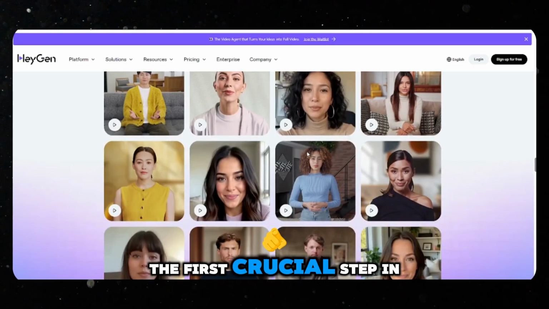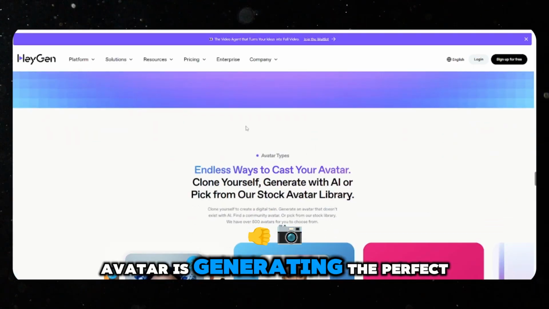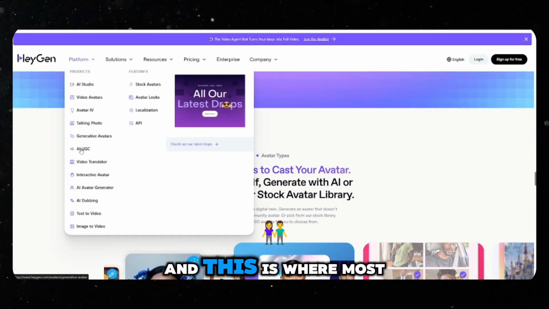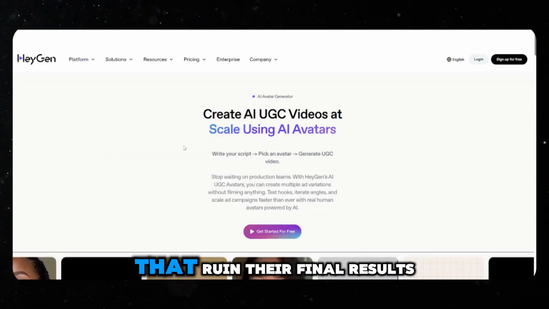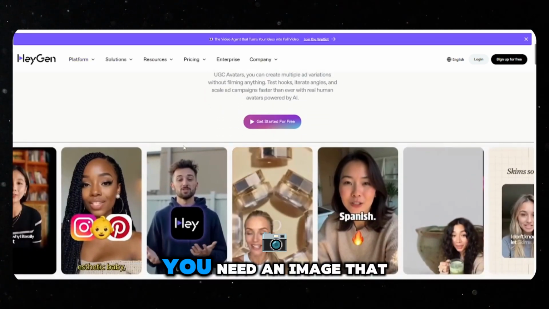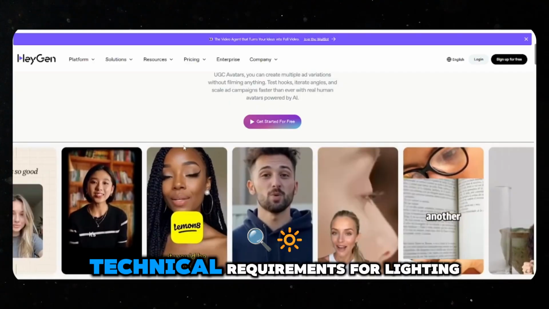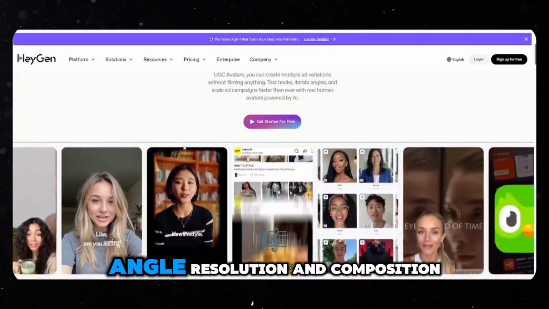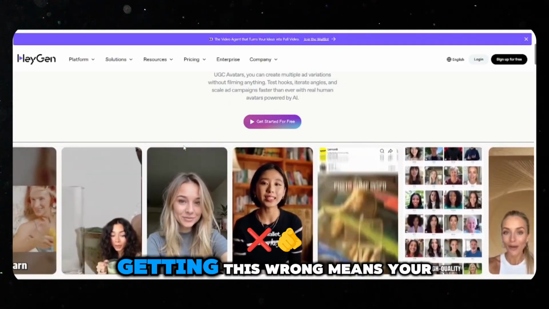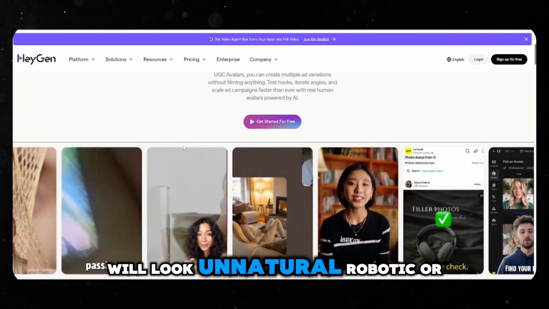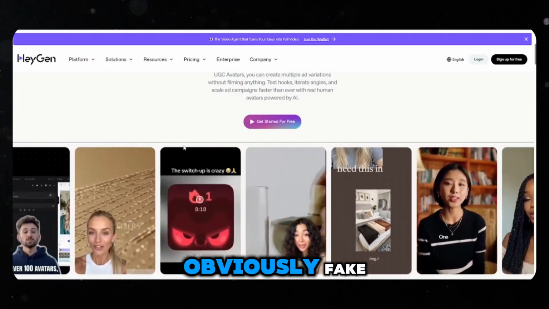The first crucial step in creating your AI avatar is generating the perfect reference image. And this is where most people make critical mistakes that ruin their final results. You need an image that meets very specific technical requirements for lighting, angle, resolution, and composition. Getting this wrong means your avatar will look unnatural, robotic, or obviously fake.